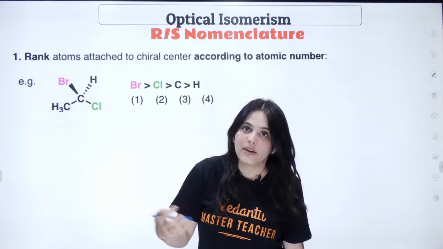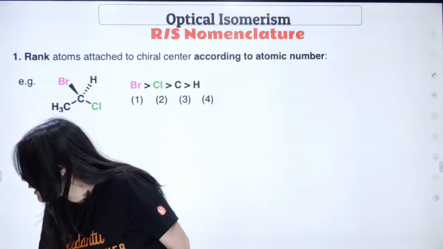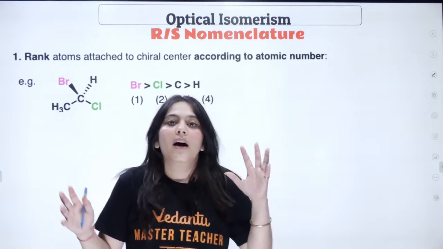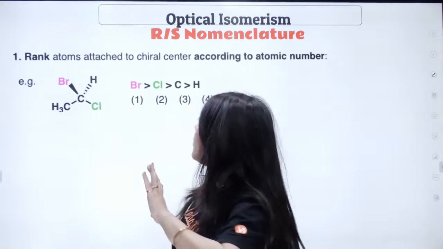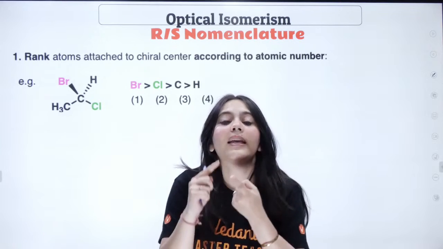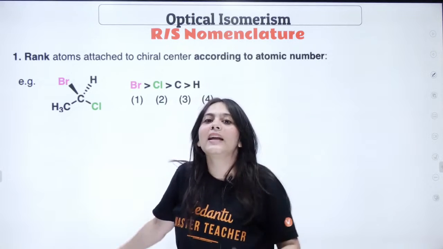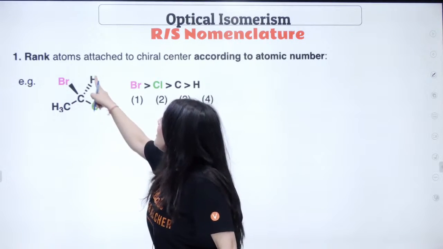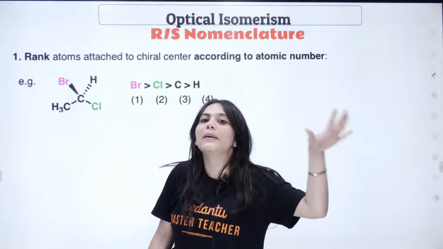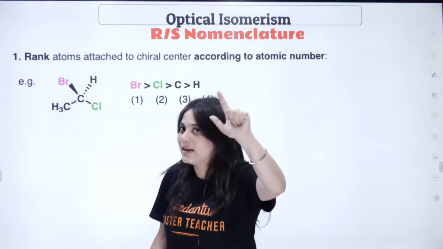How do you give the RS nomenclature to anything? First of all, let me tell you what RS nomenclature actually is. Which compounds are optically active? Number one, they should be chiral. There should be a chiral carbon, which means the carbon should be sp3 hybridized. All the atoms around the carbon must be different. There should be no symmetry present. Only then will such compounds show RS nomenclature.